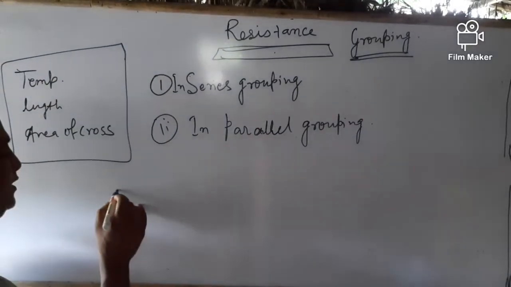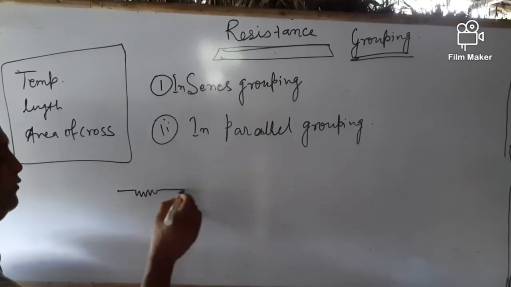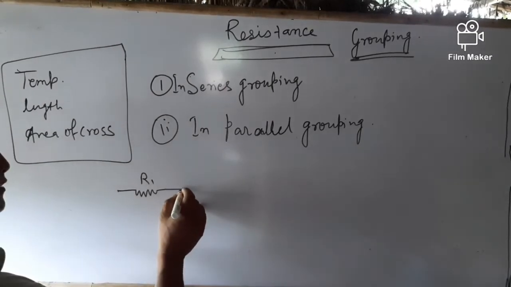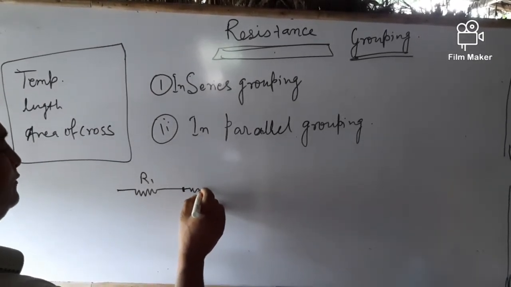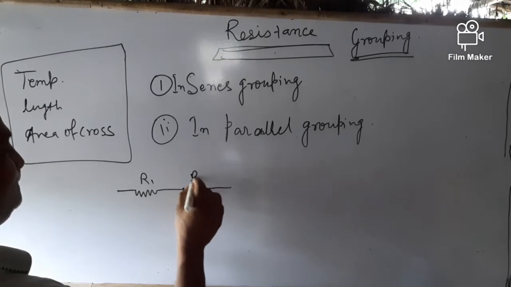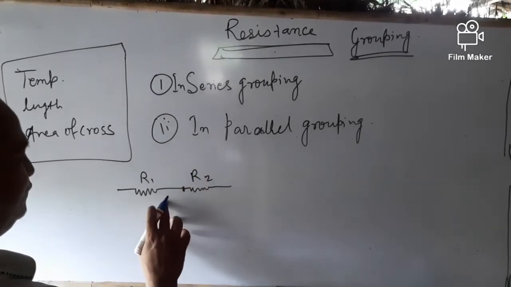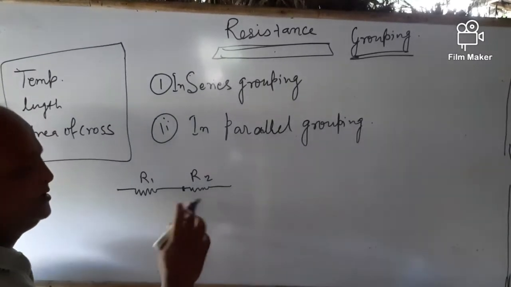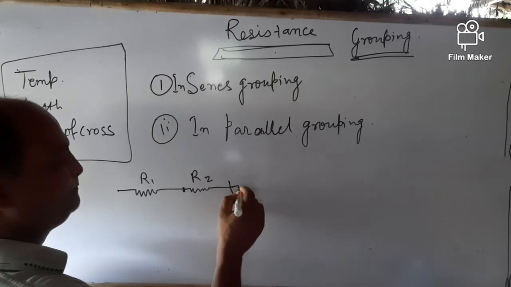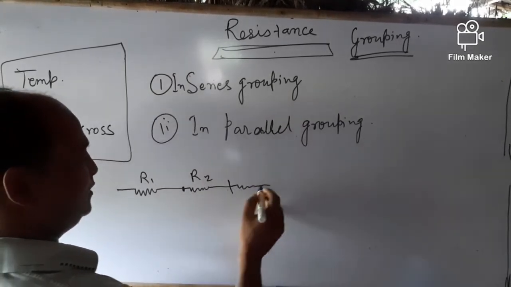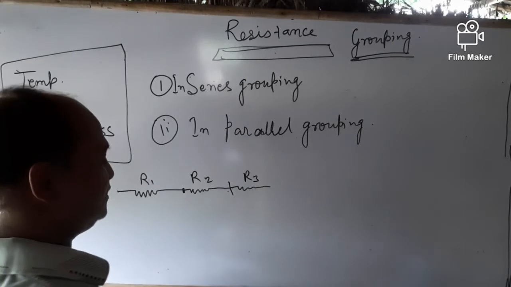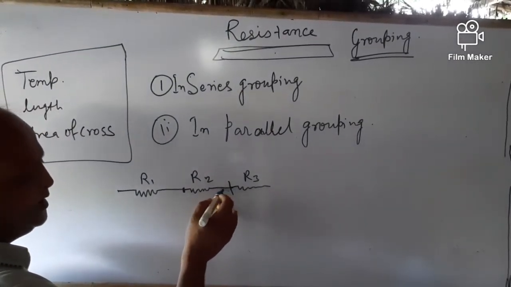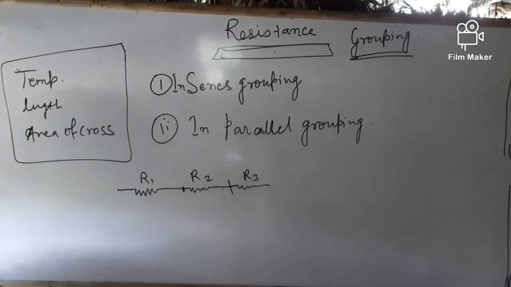In series grouping, let us suppose the first resistance, one end of R1 is connected to one end of R2. Similarly, if we connect the third resistance, then one end of the third resistance is connected to the second resistance.